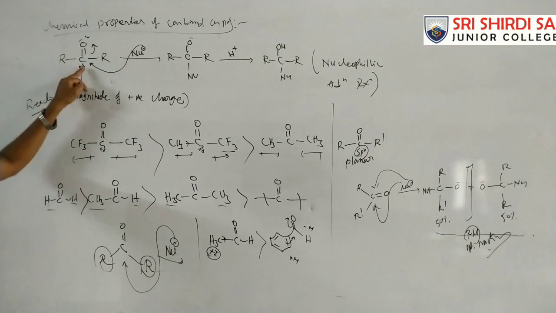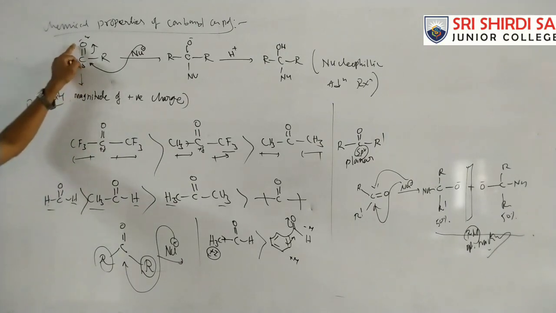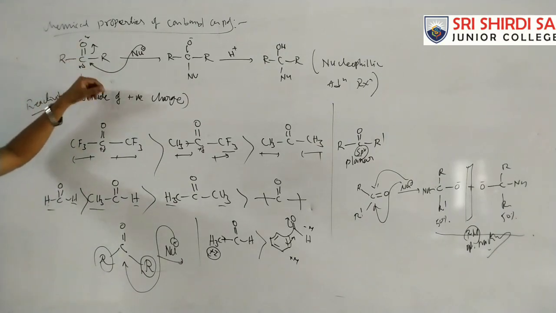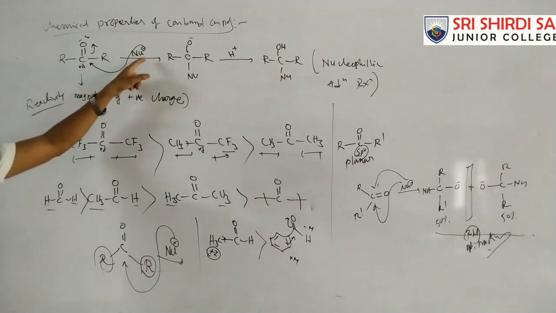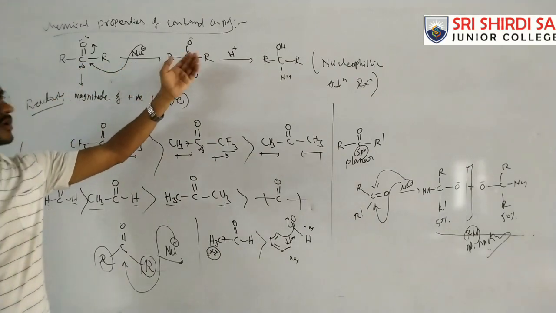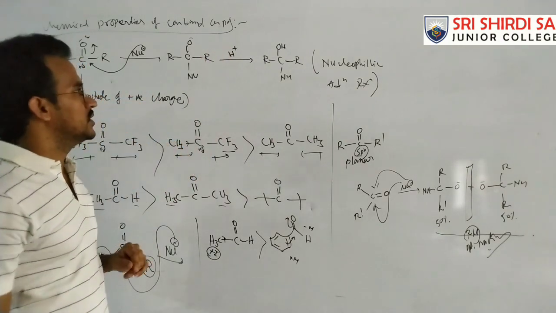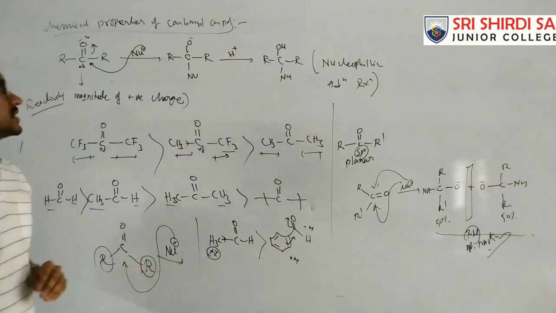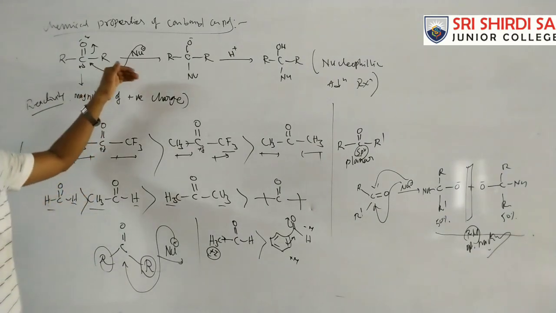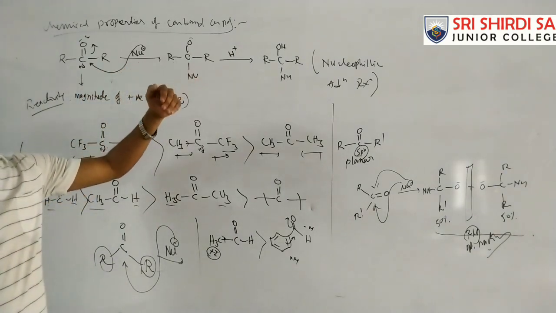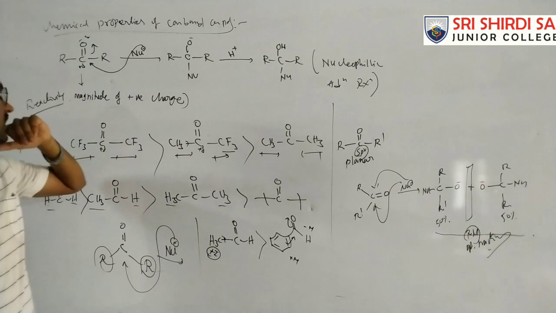Suppose here there is a magnitude of positive charge and a magnitude of negative charge because of the electronegativity difference. So it is readily attacked by the nucleophile. As a result, we will get the alkoxide, and followed by hydrolysis we will get the alcohol. So in this case it is a nucleophilic addition reaction. Initially this reaction is initiated by the attack of the nucleophile. That's why it is a nucleophilic addition reaction.